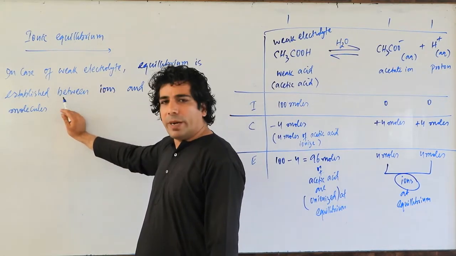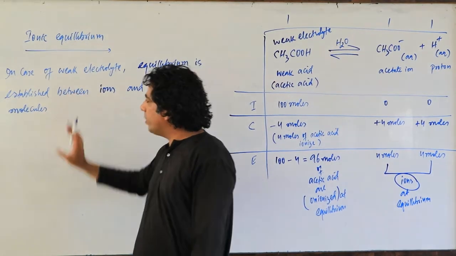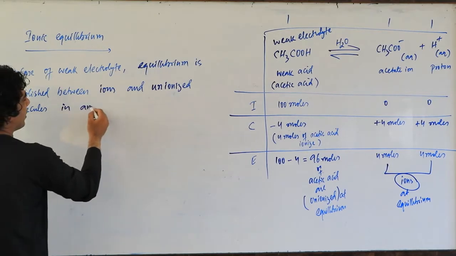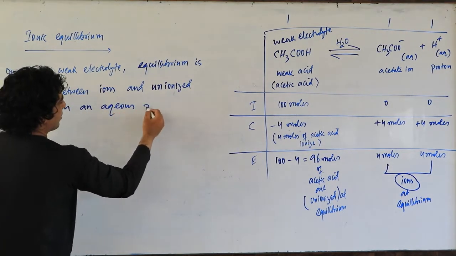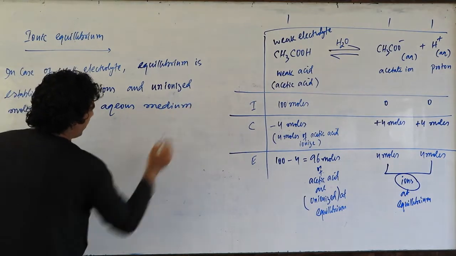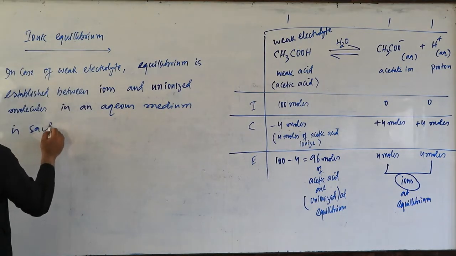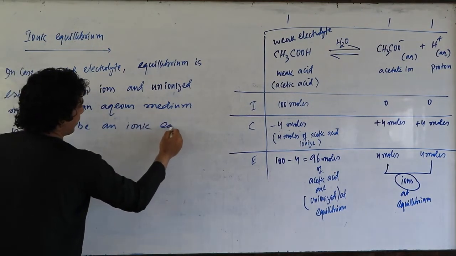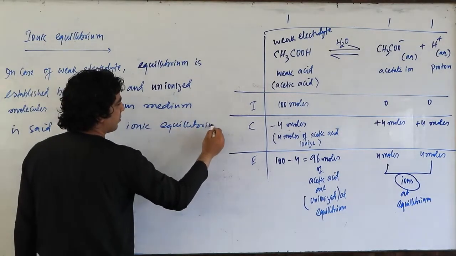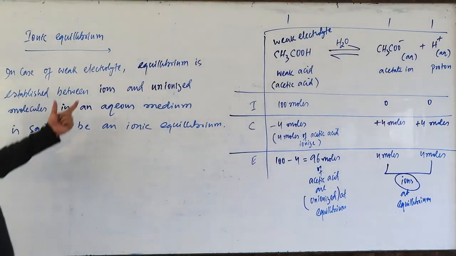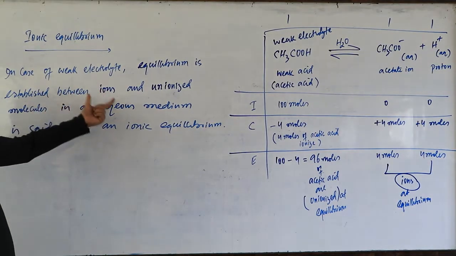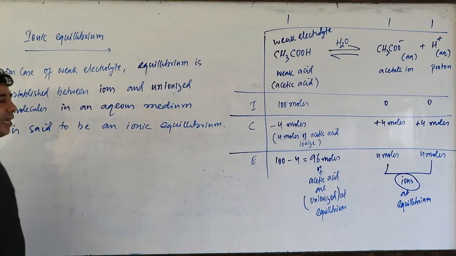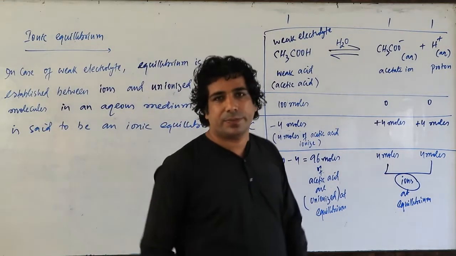Okay. So my dear friends, this is what exactly you have to write down here. But in which medium does it happen? In an aqueous medium is said to be an ionic equilibrium. So my dear friends, in case of weak electrolyte, equilibrium established between ions and unionized molecules in an aqueous medium is said to be an ionic equilibrium, my dear friends. Please make note of this.